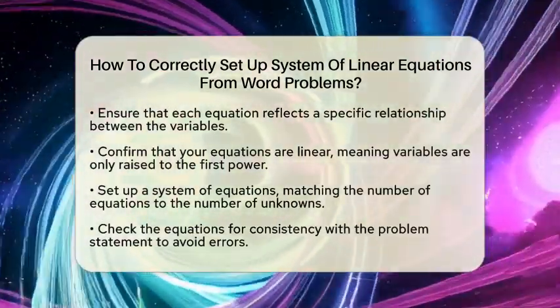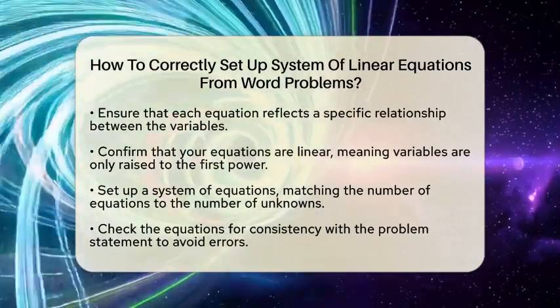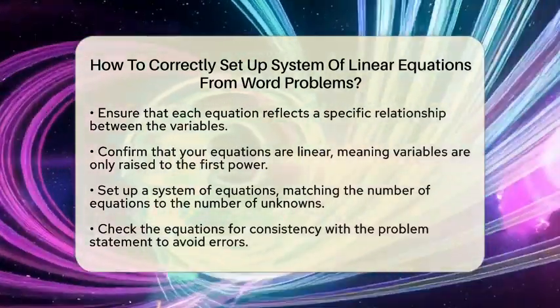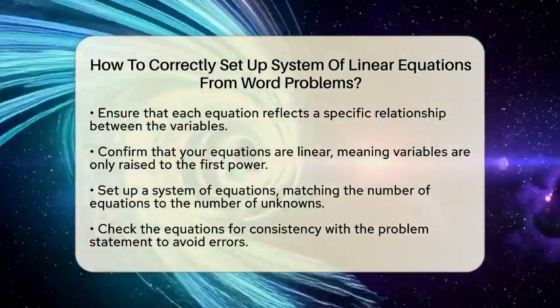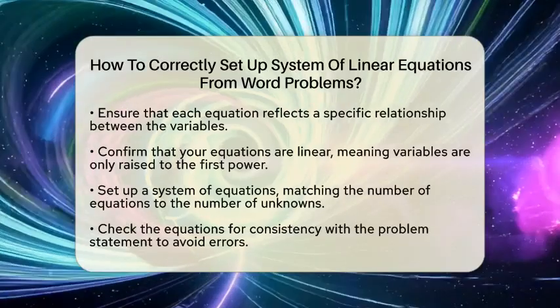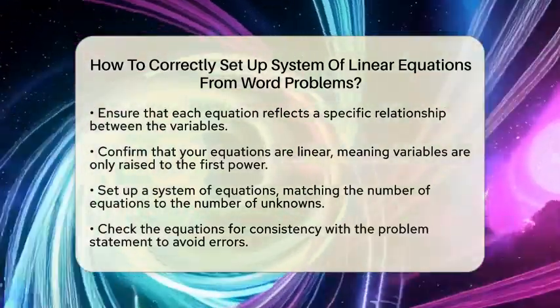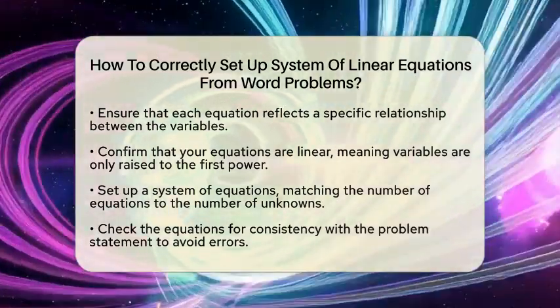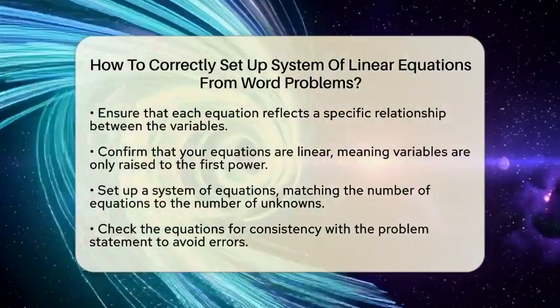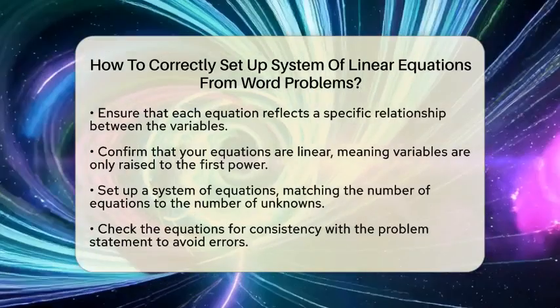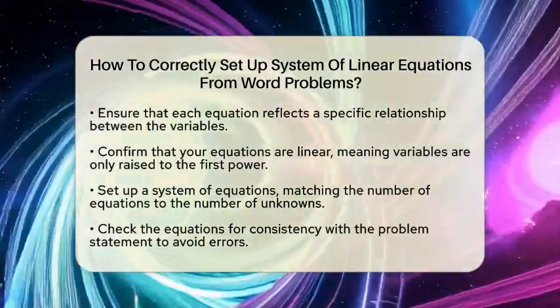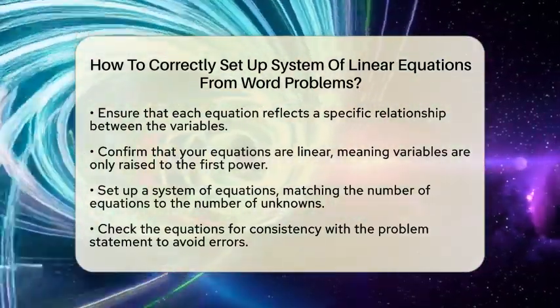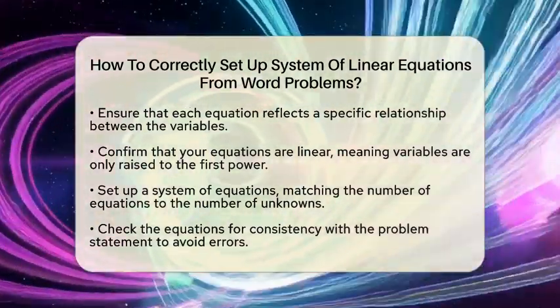Now it's time to translate the relationships into equations. Use the information given in the problem to write equations that connect your variables. Each equation should reflect a specific relationship. For example, if you know that buying 3 apples and 2 oranges costs $10, you would write 3x plus 2y is equal to 10.